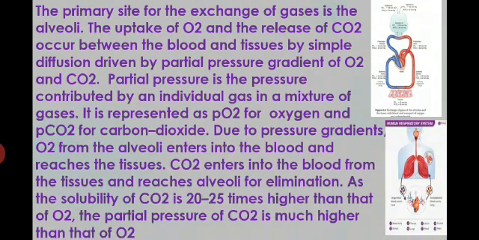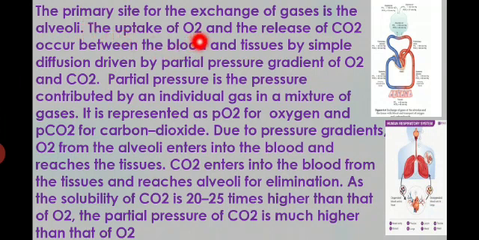So first, the primary site for the exchange of gases in human beings is the alveoli.